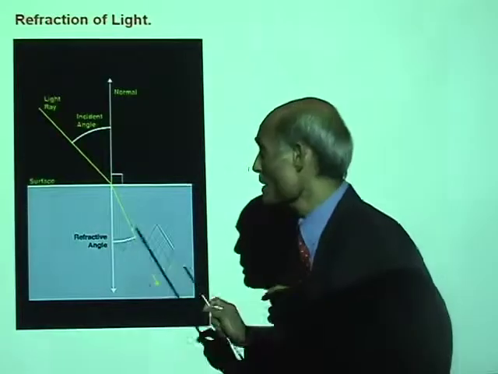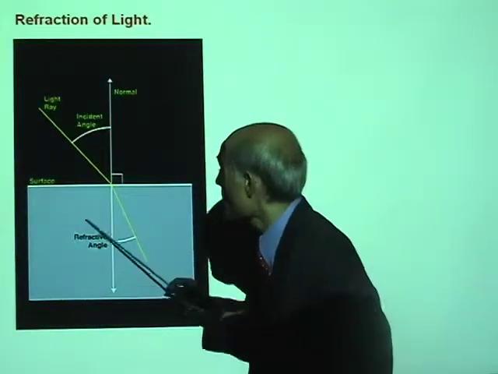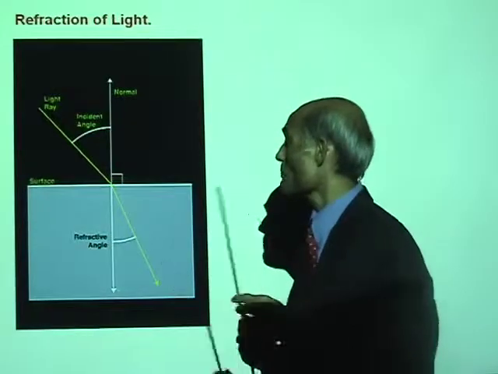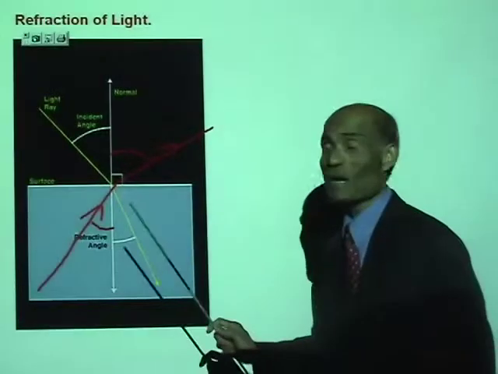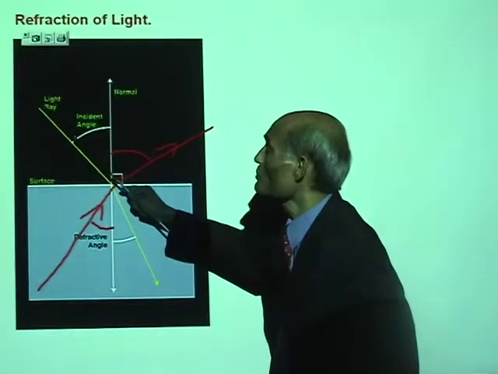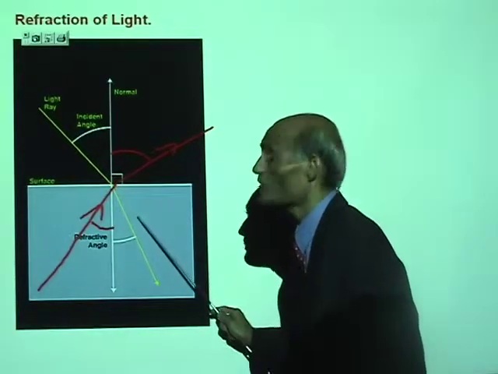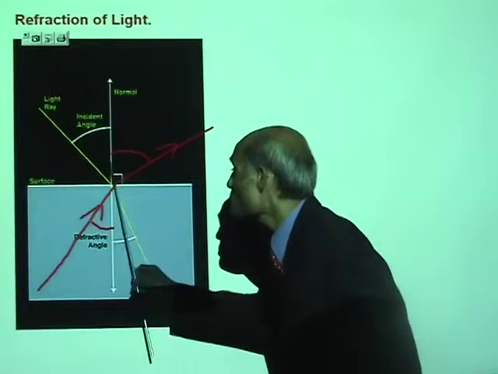On the other hand, if light goes from glass into air, I'm going to draw that for you there. If light goes from glass into air, it is going to go like this. So the angle of refraction will be greater than the angle of incidence. I want you to understand this process. When light goes from air into glass, it bends towards the normal.